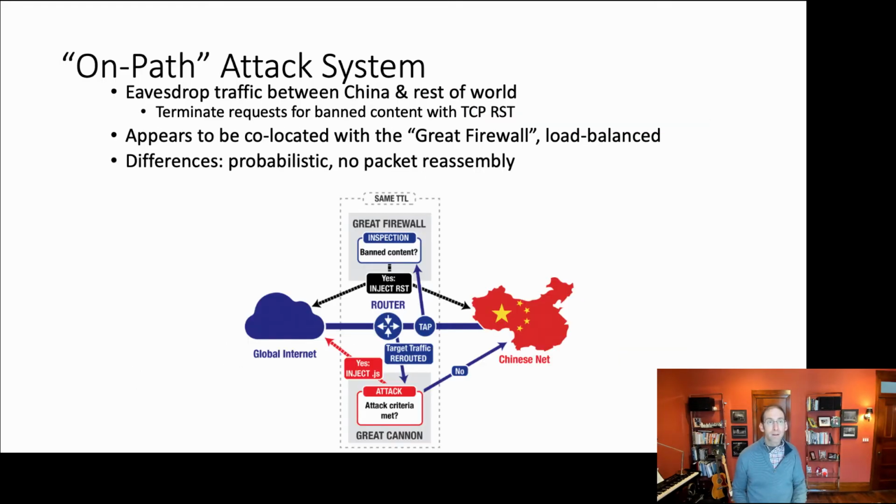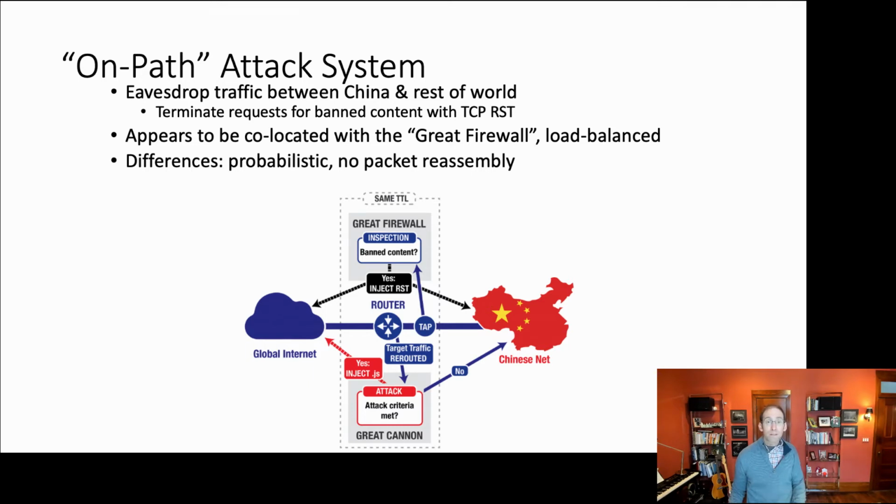The Great Cannon is what we might think of as an on-path attack system. In this particular system, the firewall would eavesdrop traffic between China and the global internet and terminate requests for banned content with TCP reset packets, as we've previously seen.